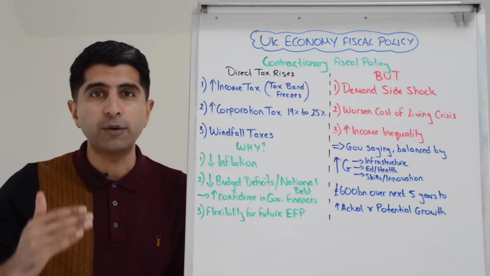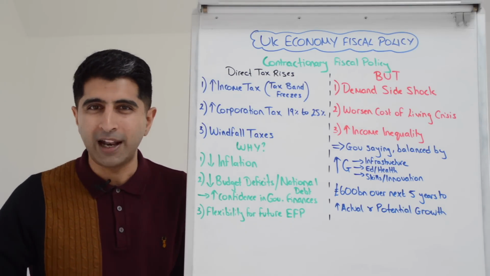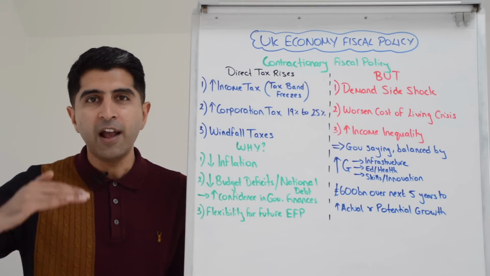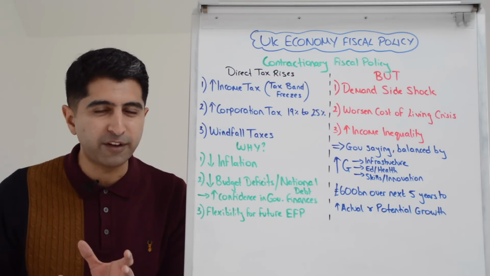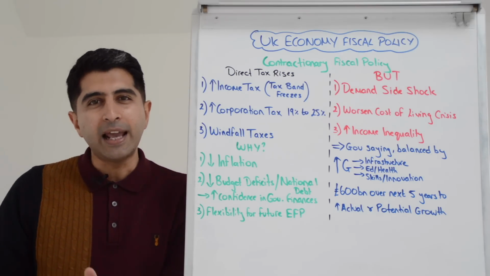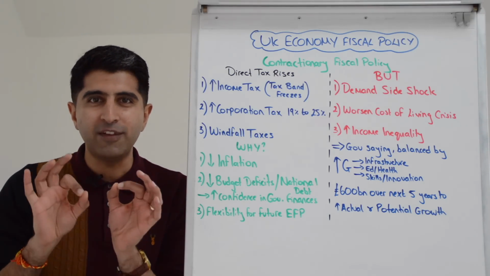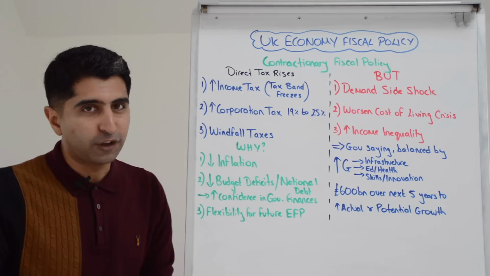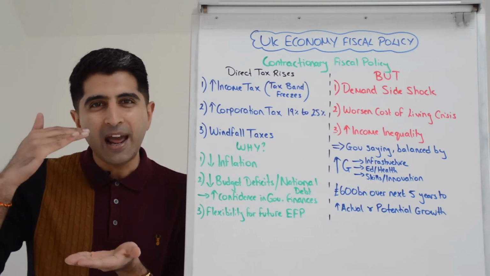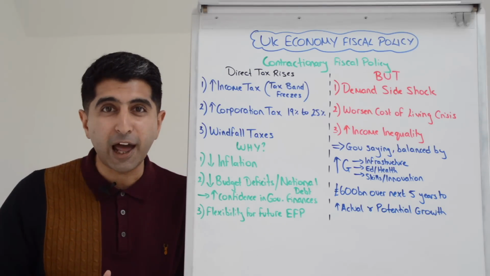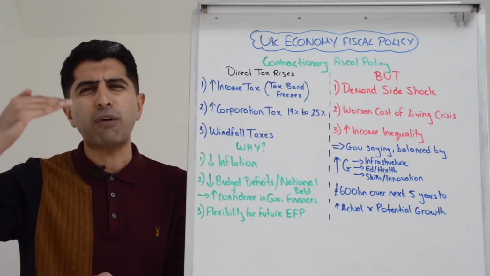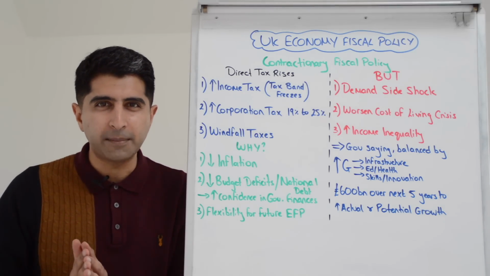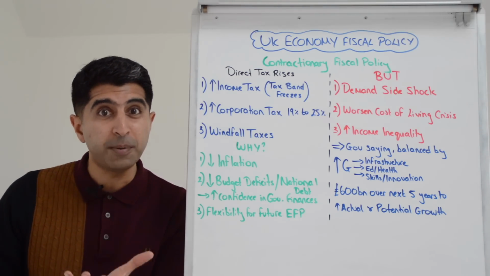Now, how is that a tax rise? Well, every year people's pay goes up, hopefully in line with inflation. Now, let's say that happens. Can you understand that in real terms, people aren't better off? Their pay is simply rising in line with inflation. Now, what should happen every year is that our income tax bands in the progressive income tax system should also rise in line with inflation. But if they're frozen like this policy is doing, then as people earn more simply in line with inflation, they could end up being dragged into higher income tax bands and thus pay higher rates of income tax. So actually, these workers could be worse off.